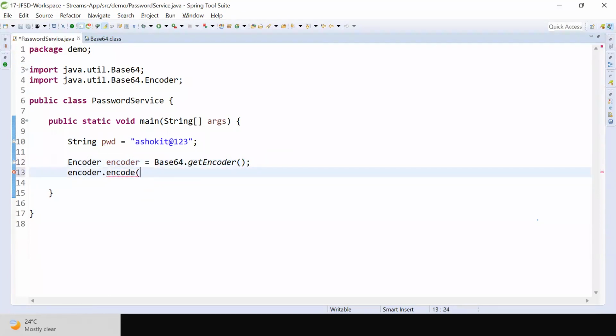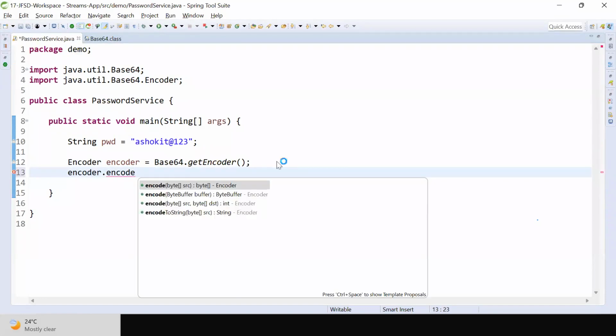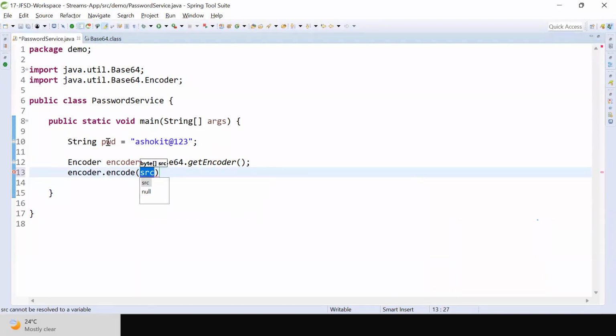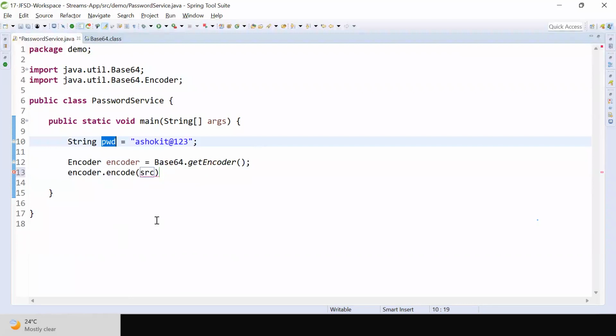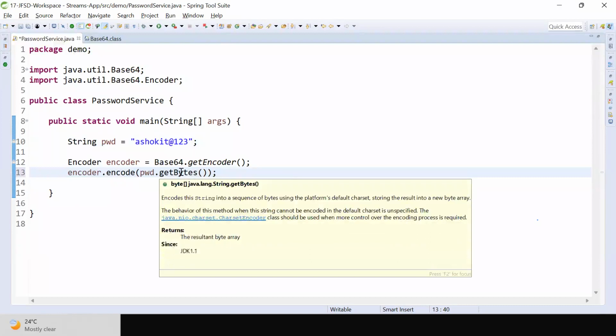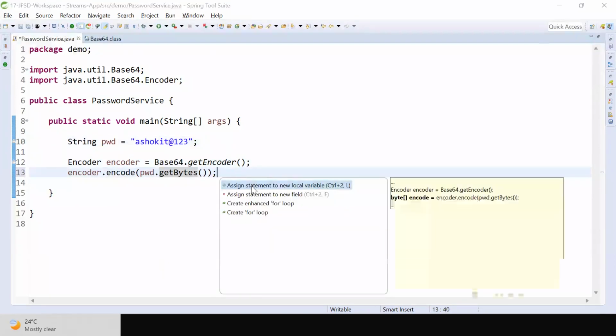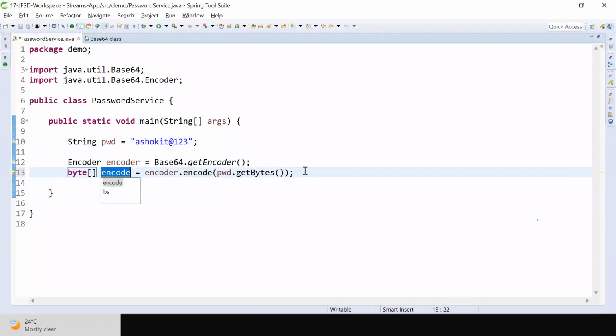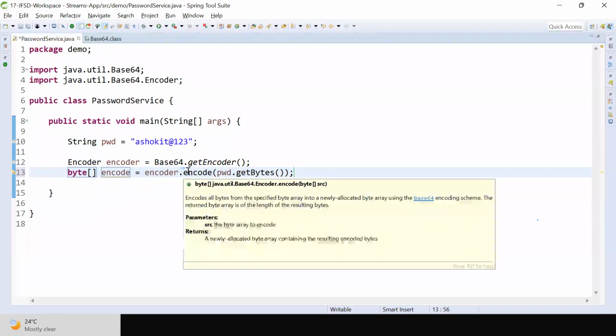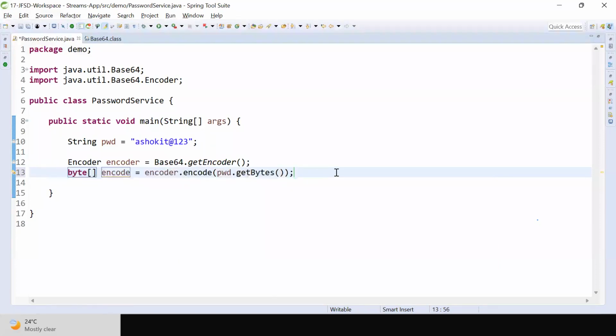How to convert the string to a byte array? I have the password in string format. For that we go for password.getBytes(). In the String class there is a getBytes method to convert the string to a byte array. Then I'm calling encode: encoder.encode(password.getBytes()). The encode method returns the output as a byte array.